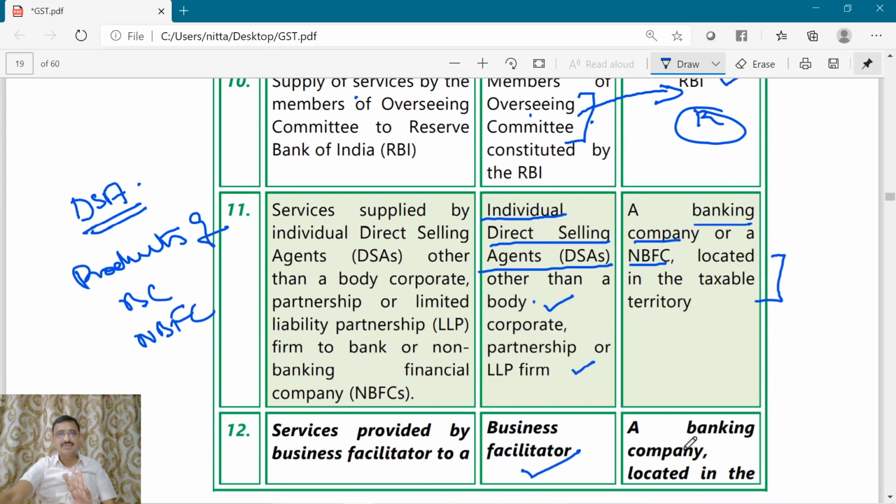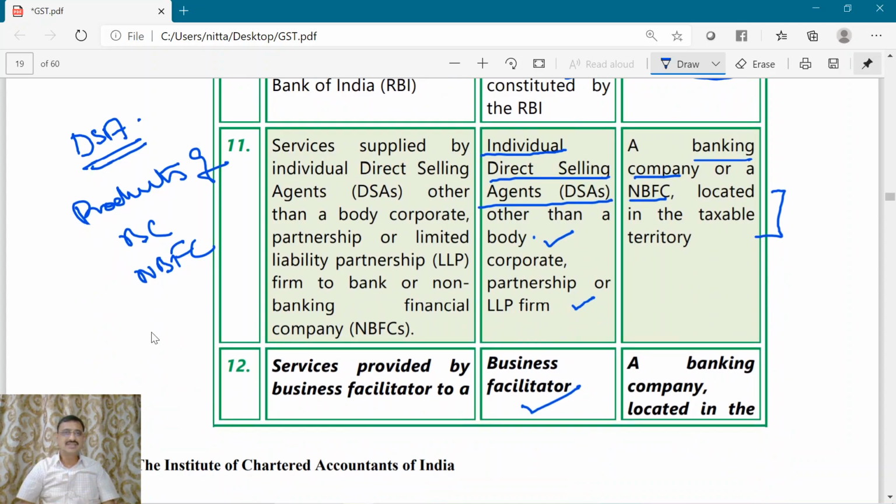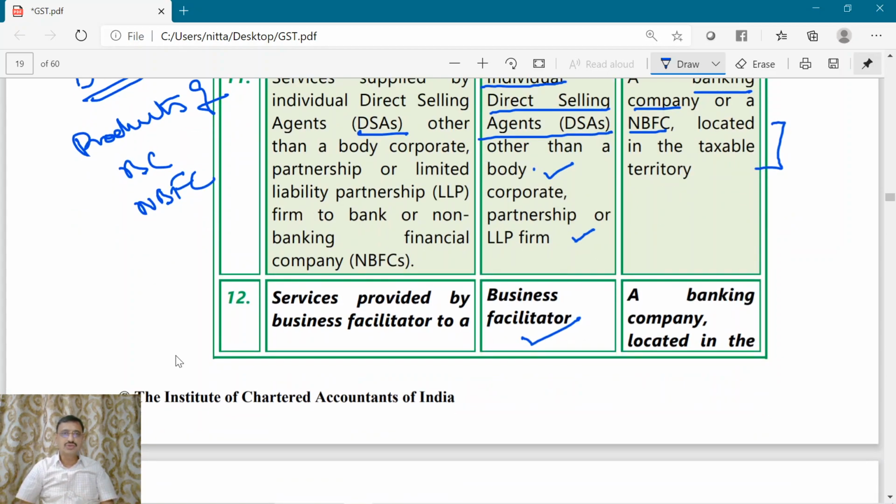Coming to point number 11, it deals with direct selling agent. Recipient is banking company, NBFC. Here financial institutions are not included. Now the next point number 12 deals with business facilitator. Here only banking company is included. NBFC is not included. So now why are these included in the reverse charge mechanism?